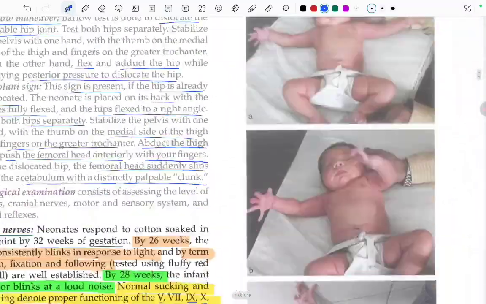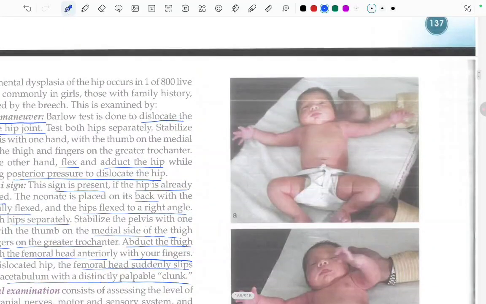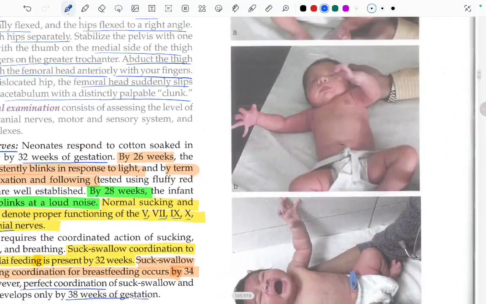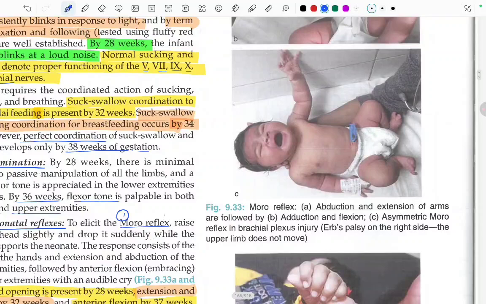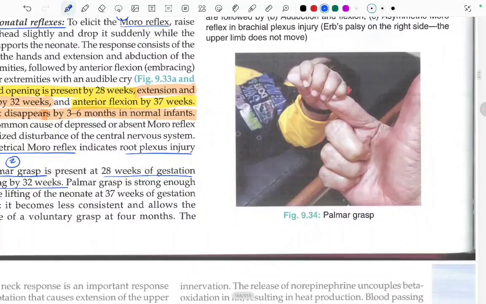Let's look at these images first. In the first one, we can see abduction and extension of the arms. And in the second one, there is adduction and flexion. And in the C, there is asymmetric Moro's reflex in the brachial plexus injury. As the Erb's palsy on the right side, the upper limb does not move. In this, we can see the palmar grasp.